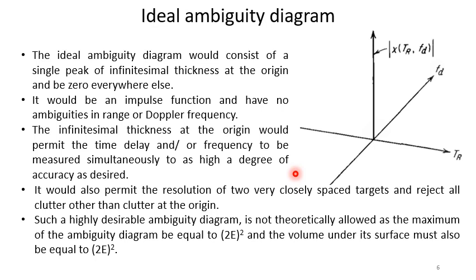Such a highly desirable ambiguity diagram is not theoretically allowed, as the maximum of the ambiguity diagram must be equal to (2E)² and the volume under its surface must also be equal to (2E)². So that is not possible in this case.